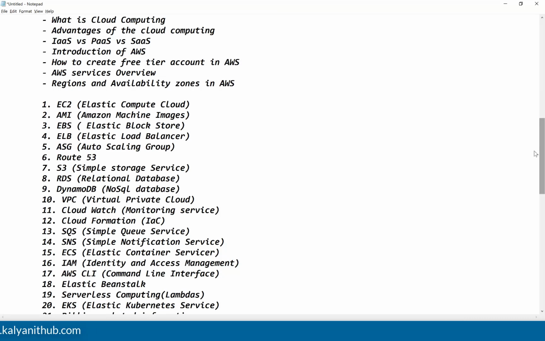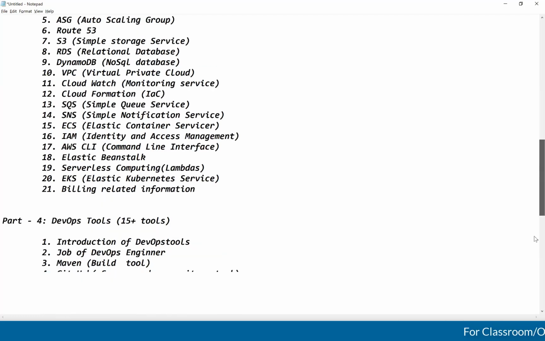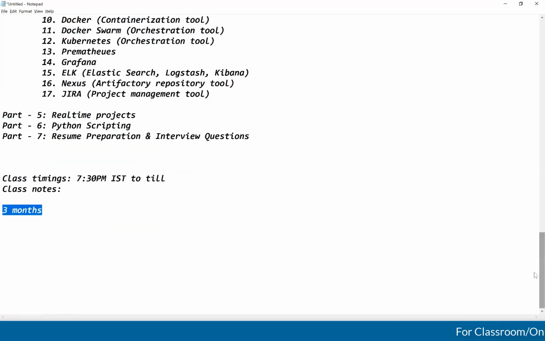Some people will feel, is it not possible to finish in 2 months? I can do that, but you guys can't get everything. Time is not important here, guys. You need to understand whether you are getting everything or not. I'm not going to take 4 months or 5 months, guys. I will try to finish everything on time.